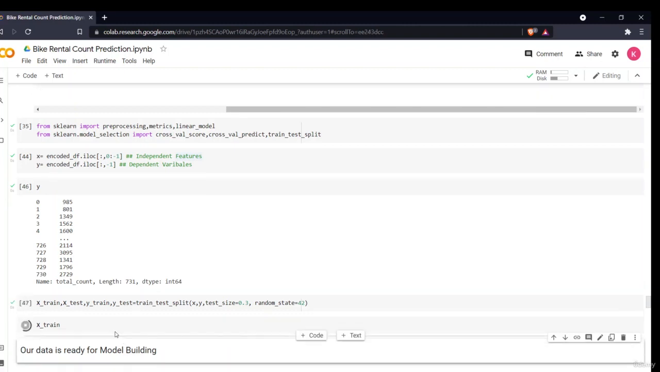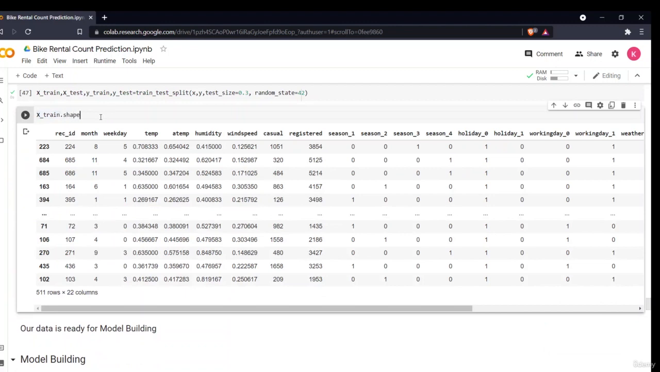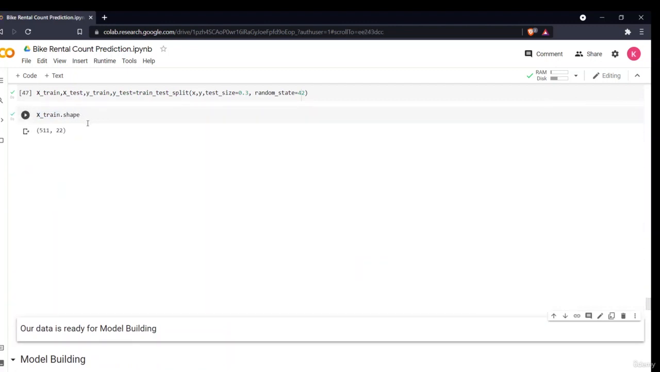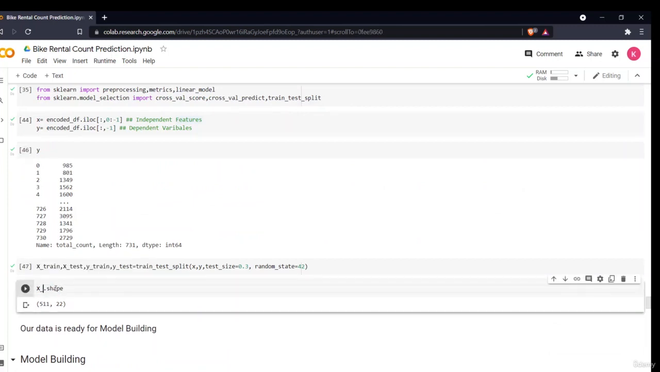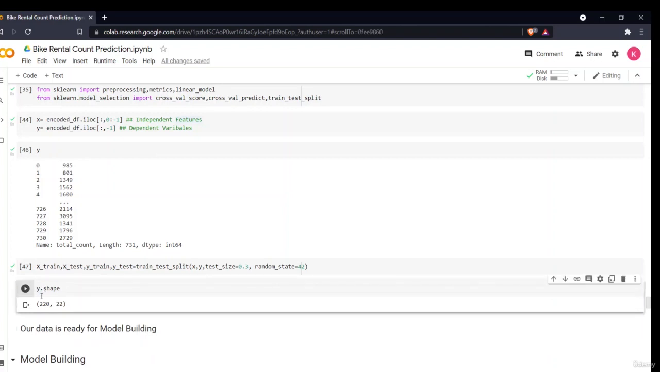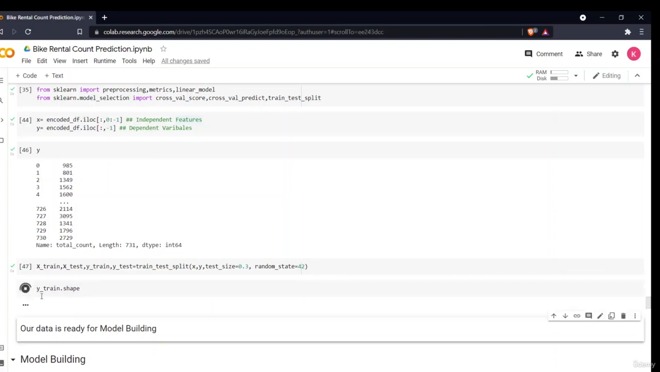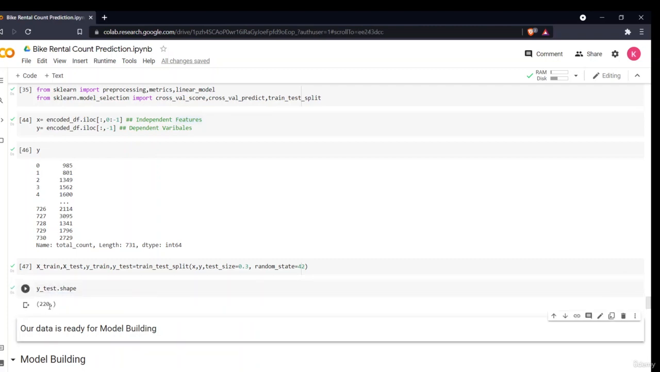Now if I want to see my x train, this is my x train. If I see the shape of my x train, how many records are taken for the train data, that is the 70%, it is 512 rows. Now if I see my x test, this is the shape, the 30%, that is 220 rows. Similarly for y train, 511 are taken, and y test will be around the same, 220 something.